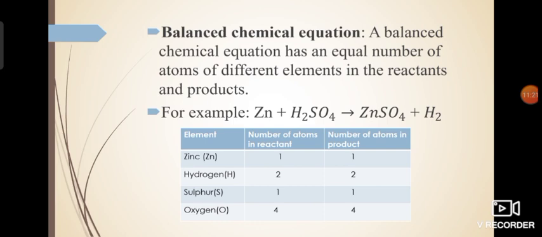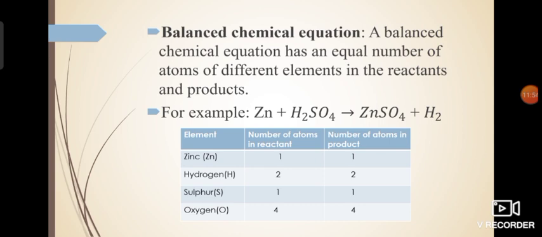Even if one element is not equal in number on the reactant side or the product side, it is going to be an unbalanced chemical equation. If one or more atoms of elements are unequal on both sides of the reaction, then it is an unbalanced chemical equation. First of all, you have to understand the difference between balanced and unbalanced chemical equations. So let's take a few examples with the help of which you might be able to understand the difference.